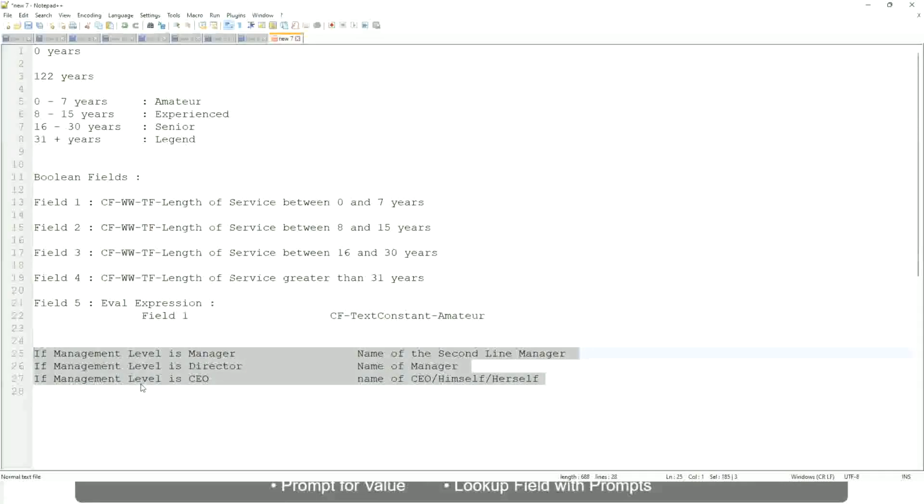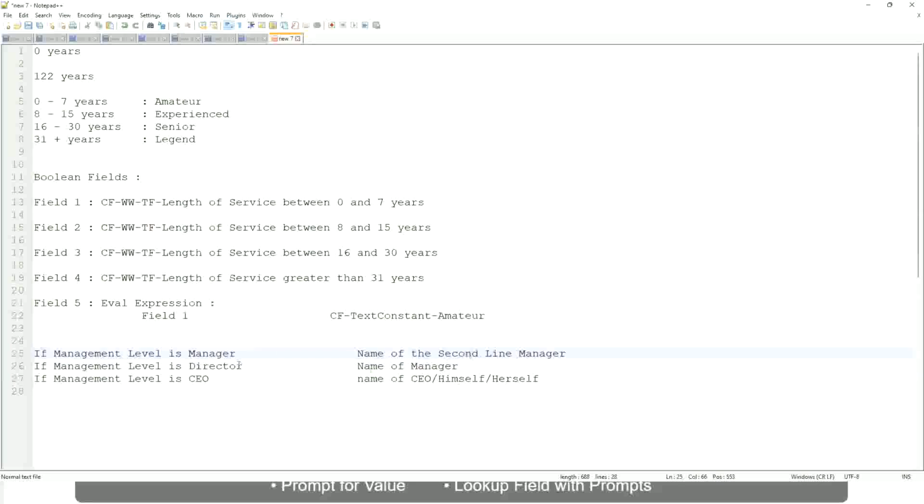Which function would you use? Evaluate expression, evaluate expression band, or lookup range band? Evaluate expression, is it? Yeah. Because here you have to return an instance. Here you have to do some more calculation, because you have to find out who is the second line manager, which is manager's manager, and so on. So you have to come up with these fields. This is not a hard-coded text that you can put in.